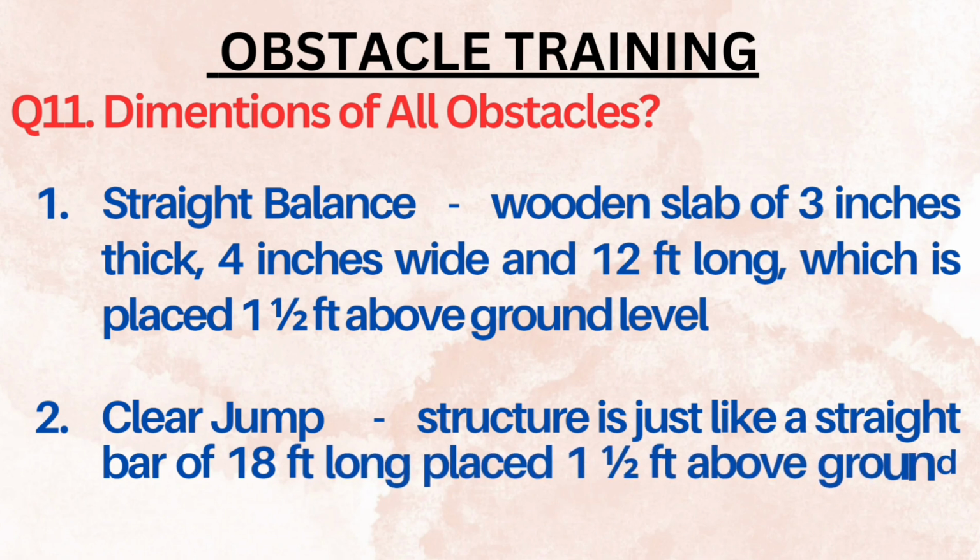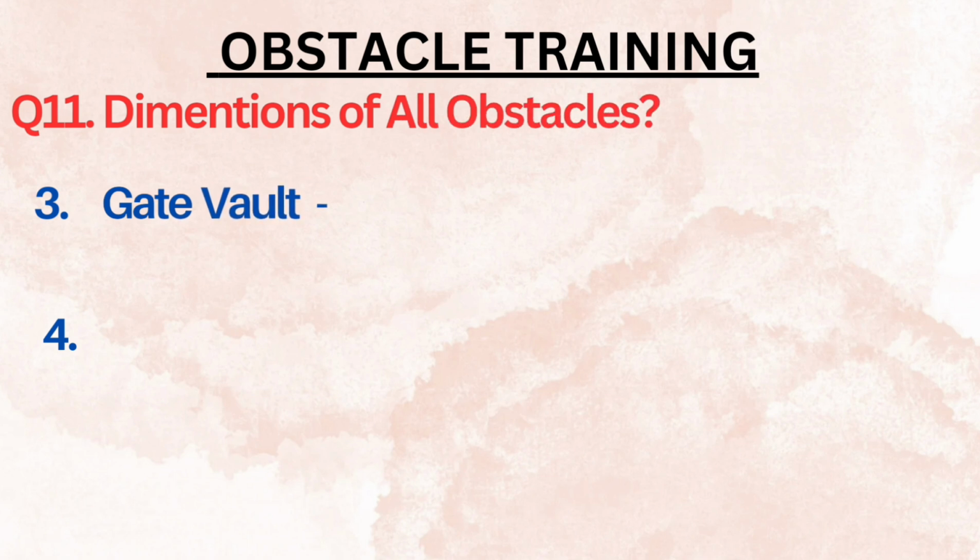The next obstacle is the clear jump. Its structure is like a straight bar of 18 feet long, and it is placed 1.5 feet above ground level. So next obstacle that we will be discussing is gate vault.